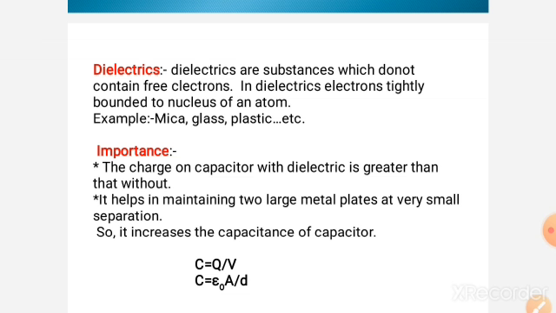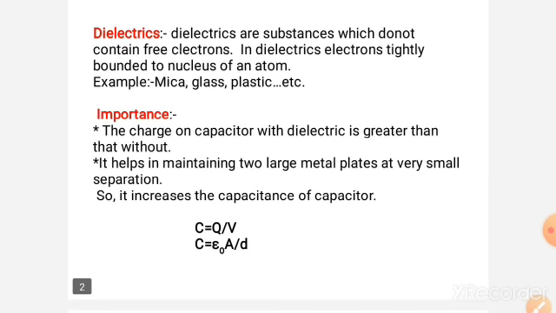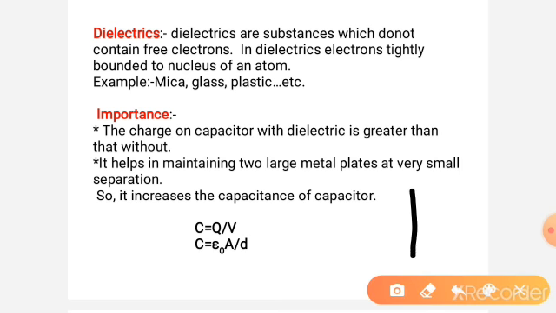What is the importance of dielectrics? Even though they have no free electrons, it is used to increase the capacitance of a capacitor by storing more charge on the capacitor. It is also used to decrease the space between the two plates of a capacitor, so that d will be decreased and C becomes increased. And it is also used to accumulate more charge on the capacitor, so that capacitance of a capacitor is also increased. This is the importance of dielectrics.